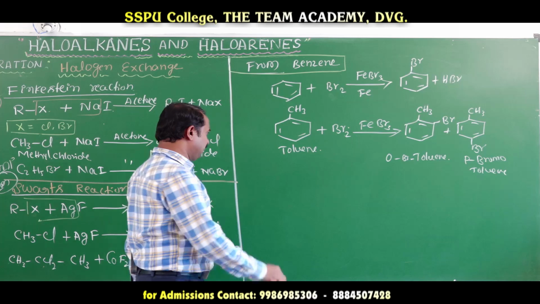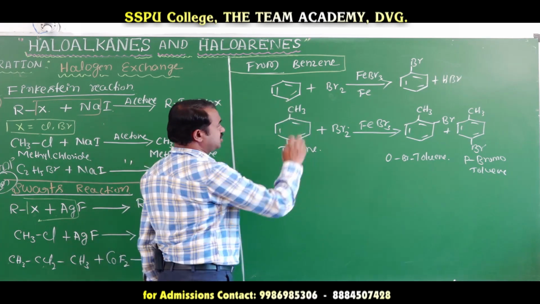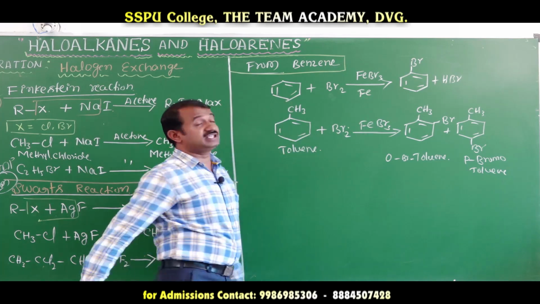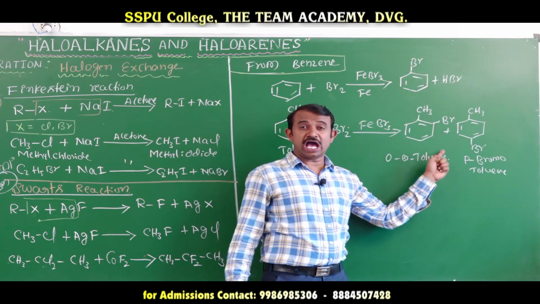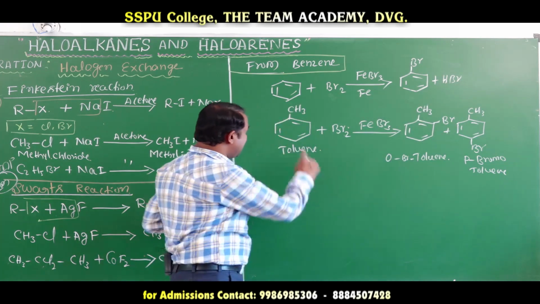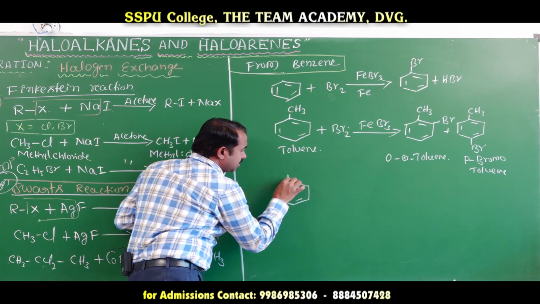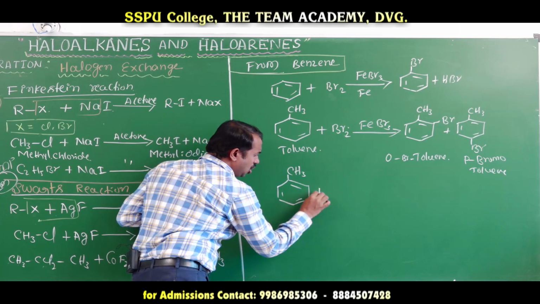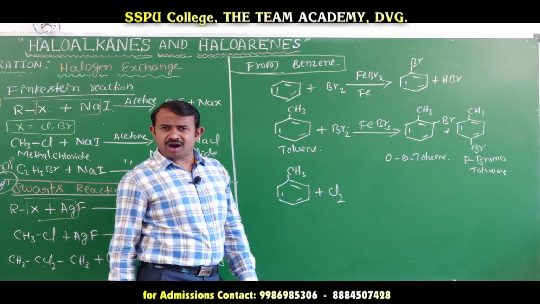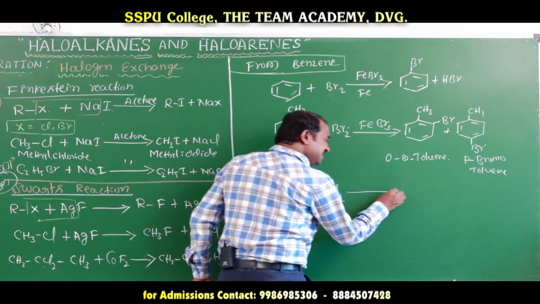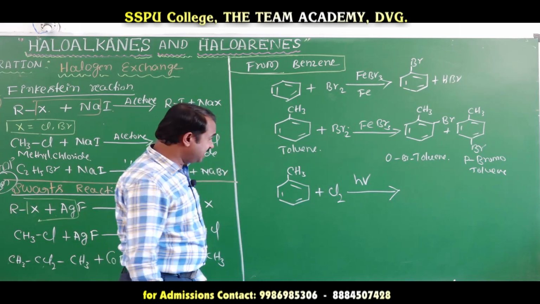Listen carefully. The same compounds here: toluene reacting with bromine, or benzene reacting with bromine, is a preparation of haloarenes. Here also toluene reacts with bromine or chlorine in presence of sunlight.